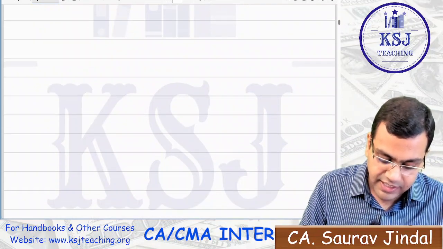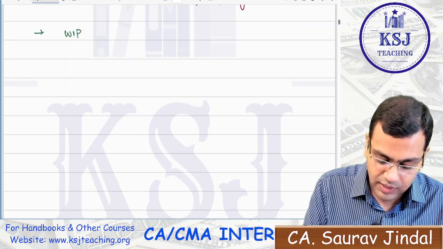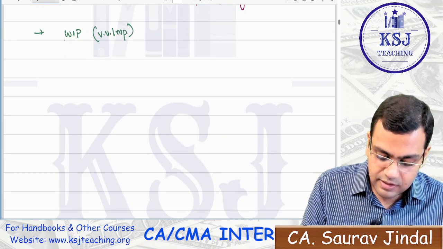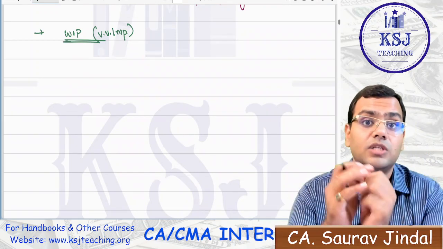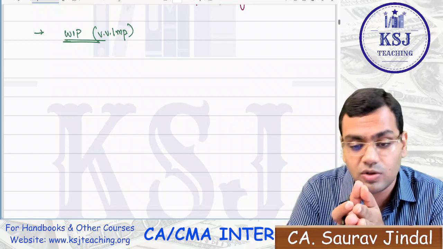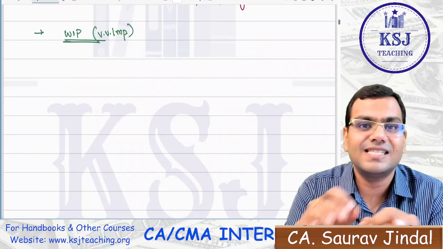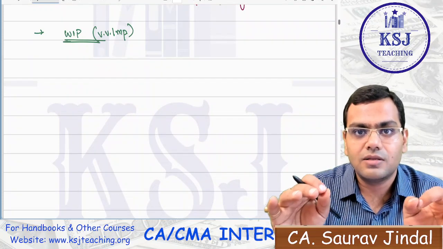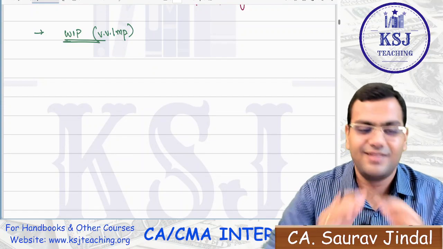Under the inventory itself, the second item that we are going to discuss is regarding the WIP. Very, very important, sir. WIP is very, very important. Now, if the question says there is no WIP, there you will find some of the questions in the ICAI module also. There are a few questions which say there is no WIP. If there is no WIP, then you should thank God. Thank you, God, there is no WIP, right?